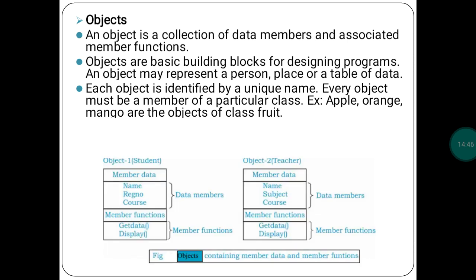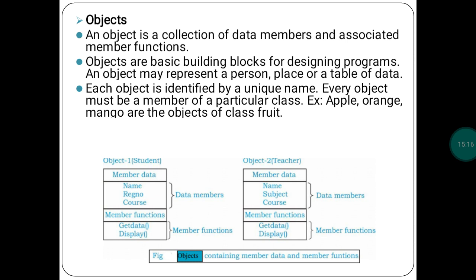Then next, see, this is an example. Student is the object, and name, registration number, course are the member data. Get data and display are the member functions of that class. See, actually this is one class. That class defines member data and member functions, and also defines the object. The object is a student.